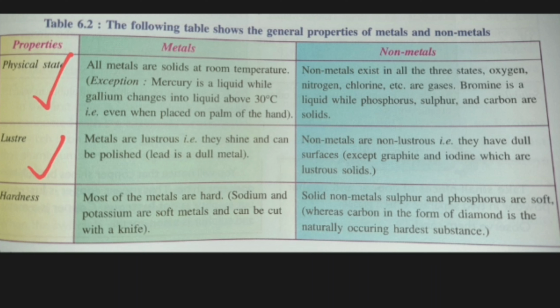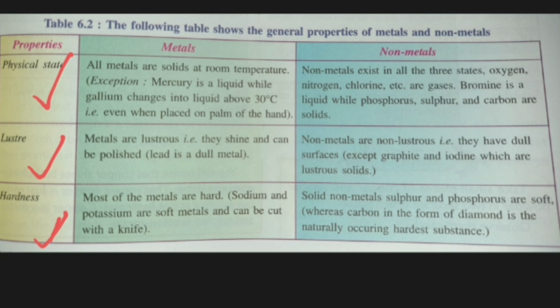Next is hardness. According to hardness, most metals are hard, while sodium and potassium are soft metals, which is an exception, and they can be cut with a knife. Among non-metals, the solid non-metals sulfur and phosphorus are soft, whereas carbon in the form of diamond is the hardest naturally occurring substance.